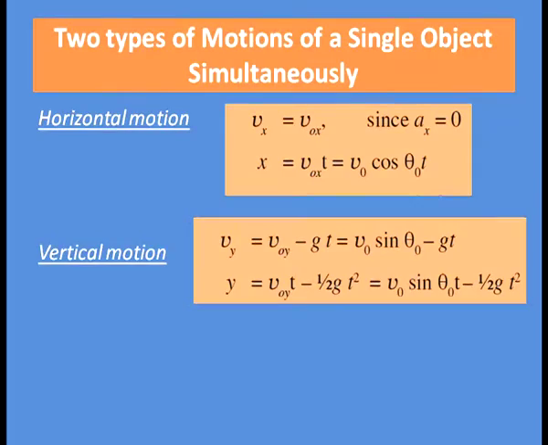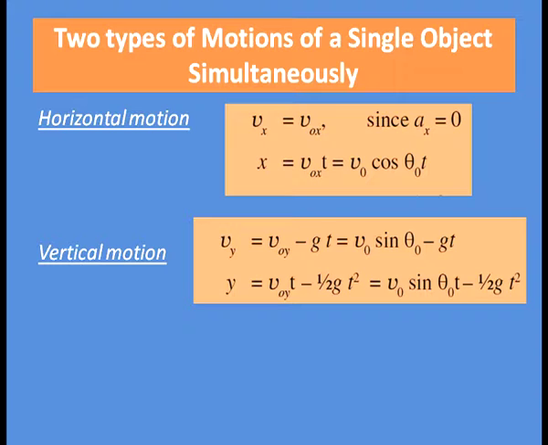Ay is constant, that means acceleration due to gravity is constant. Projectile motion contains two motions, one vertical component and one horizontal component of a single object, and both motions take place simultaneously. In the horizontal motion, Vx equal to Vox, that is, the horizontal component of velocity is constant because the component of acceleration along the x-axis is 0, hence the velocity is constant.